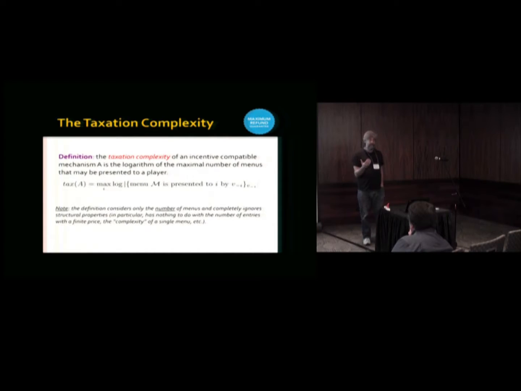The question is how many different menus we have among all of these. Notice that we're not concerned with how complicated each menu is or how big it is, but only with how many different menus are implied by the mechanism when I go over all possibilities of the other players. And that will be called the taxation complexity of the mechanism, or of the auction.